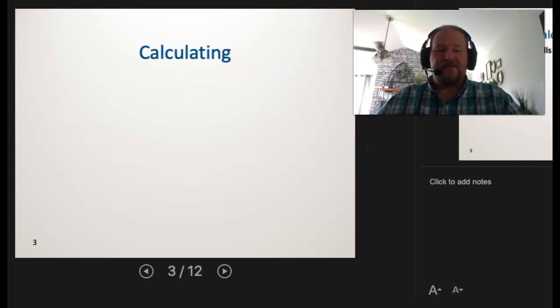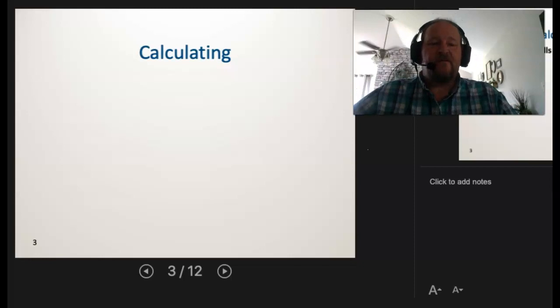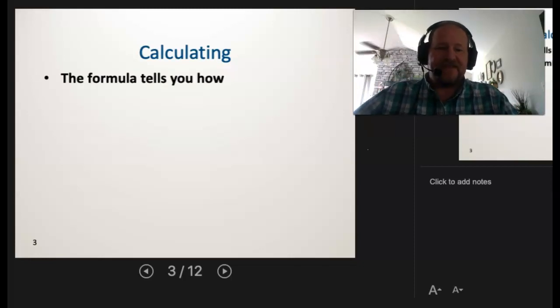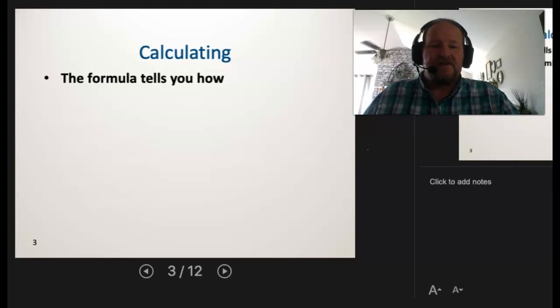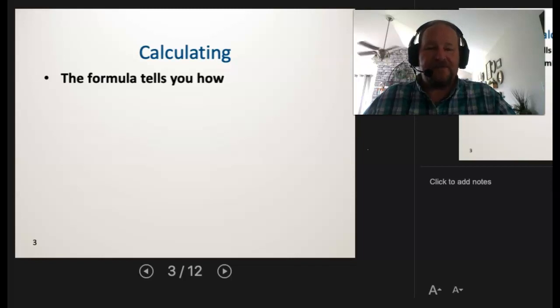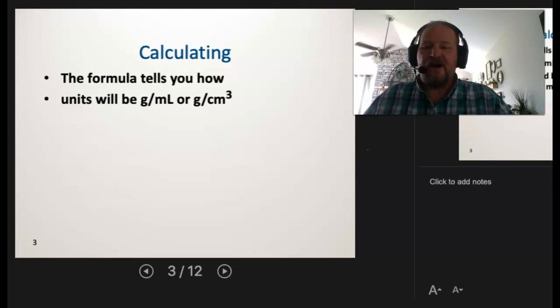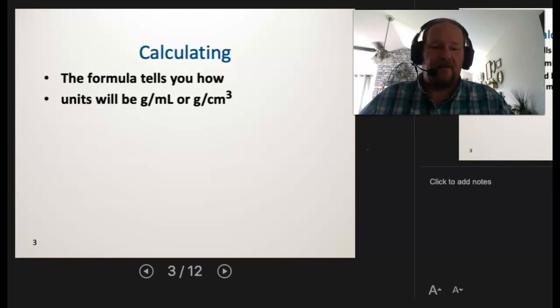So what you're going to be asked to do is calculate densities. The formula is going to tell you exactly how to do that. The density is equal to mass over volume. We want to pay attention to units here. We know the unit for mass is typically going to be grams. The unit for volume is typically going to be liters or milliliters. And so if I divide those, I'll get grams per milliliter or grams per cubic centimeter. Now, a milliliter is equal to a cubic centimeter by definition. So a cubic centimeter, cc, is equal to 1 ml.